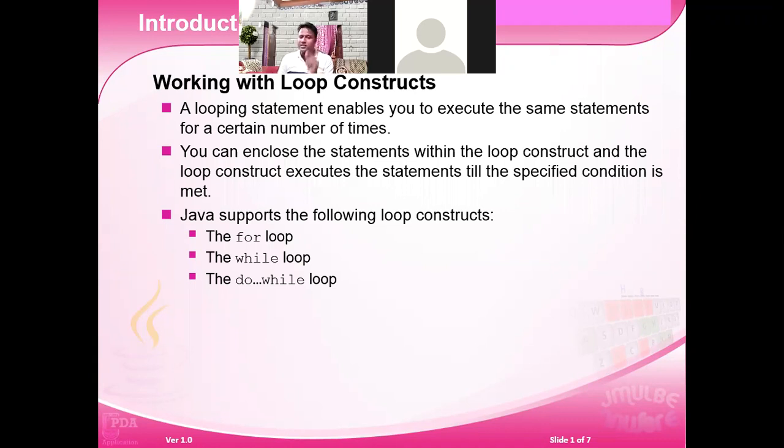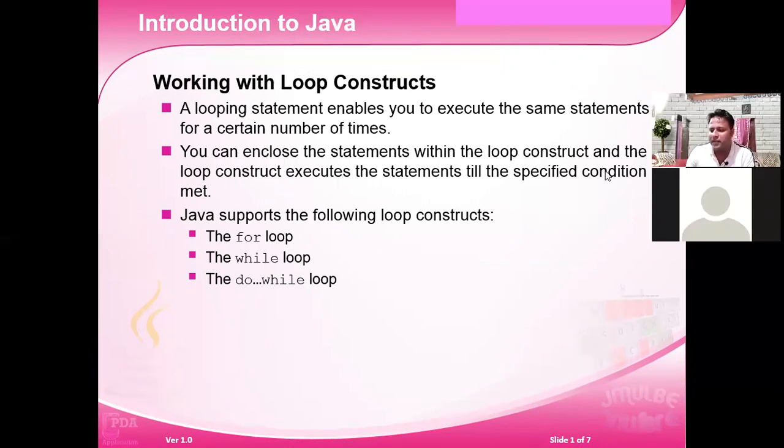Fixed loop means where the number of repetitions is known. Means you know how many times your repetition is going on. Suppose I am giving you a task that you have to show all the numbers from 1 to 10. So you know that your looping will execute 10 times.